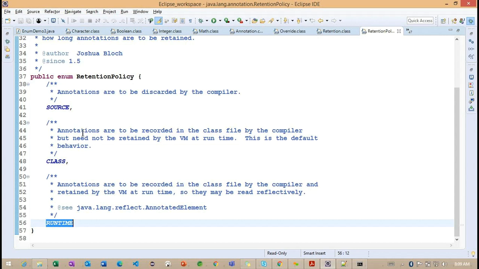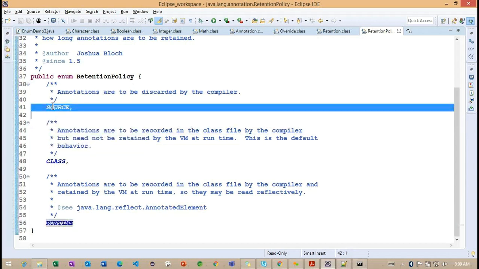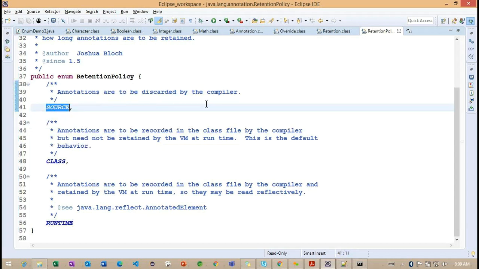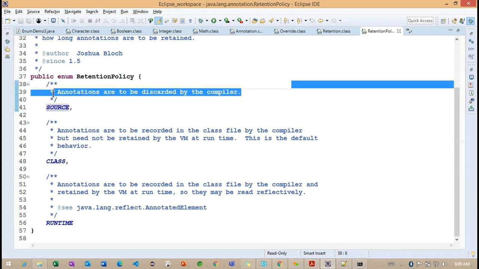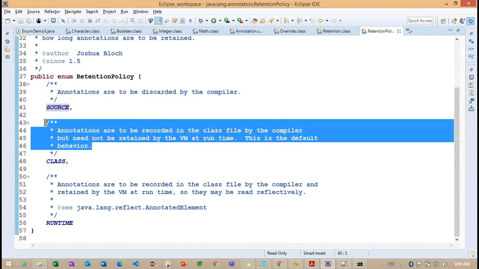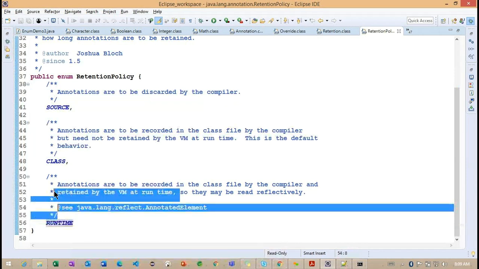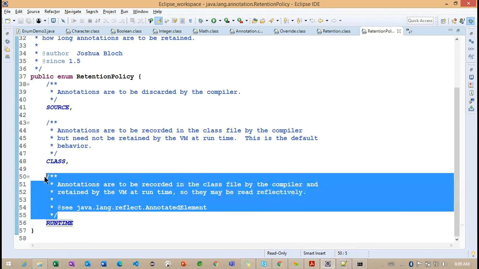Annotations are discarded by the compiler. Now you can see, when we are working with this particular SOURCE, this message is applicable. When we are working with CLASS, this message is applicable. When we are working with RUNTIME, this message is applicable here.